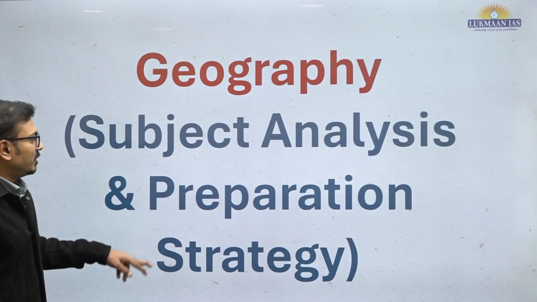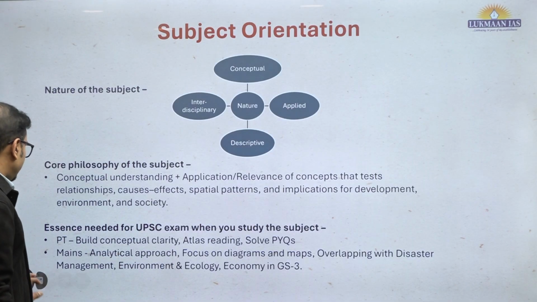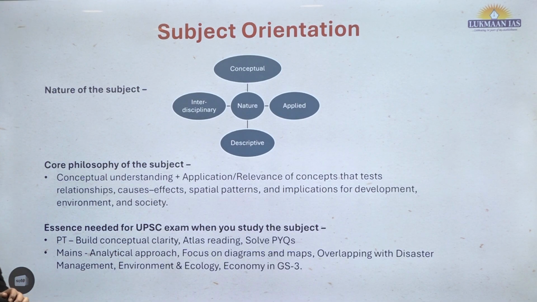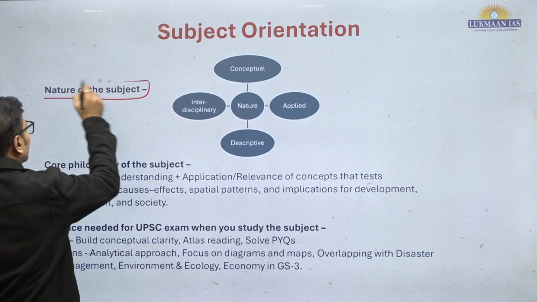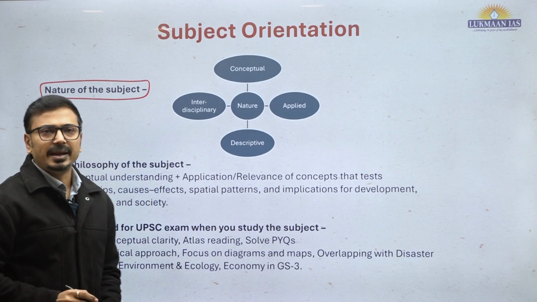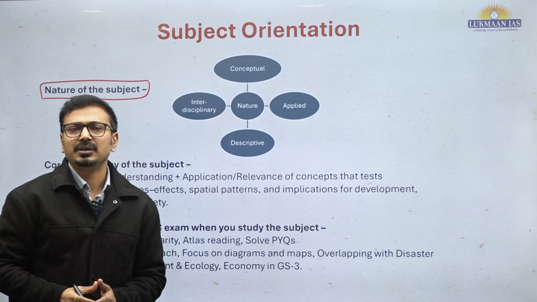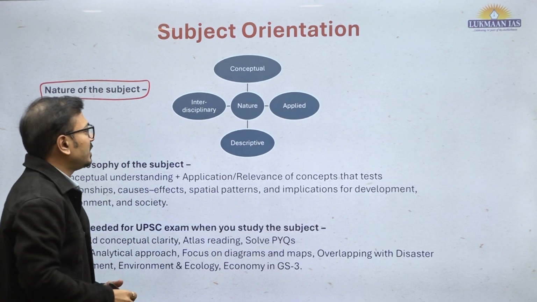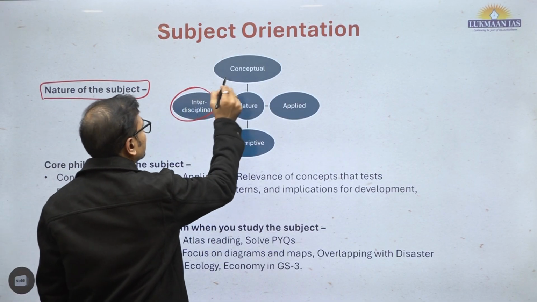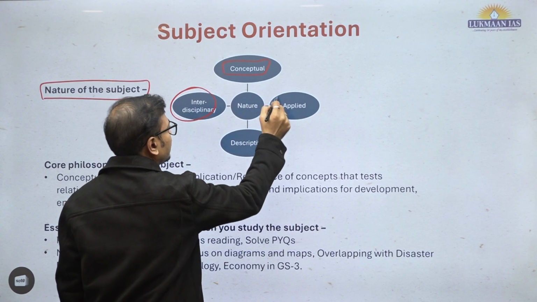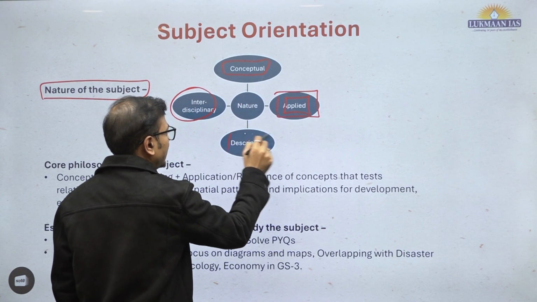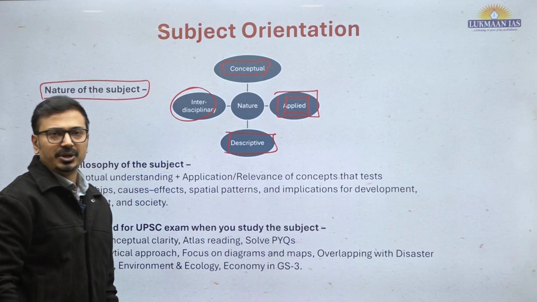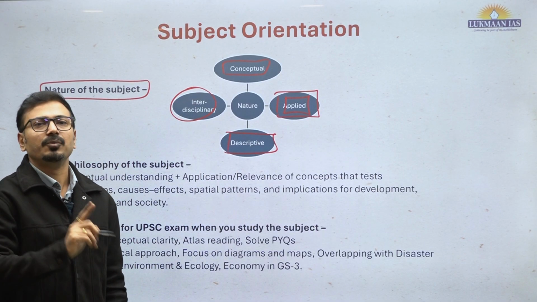Okay, so first of all, let's try to see the subject orientation. The nature of the subject: geography is basically a subject which has an interdisciplinary aspect. Along with that, it is more of a conceptual subject. The nature of questions that are asked are applied in nature as well as descriptive in nature. Let's try to see one by one.